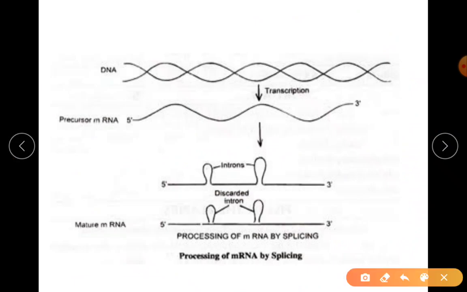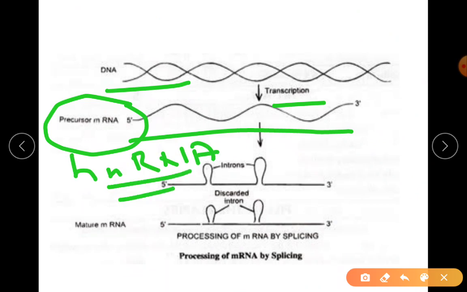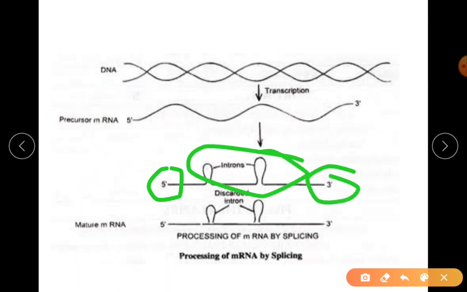So this is another diagram, I am just showing DNA transcription. We get the RNA transcript, also called precursor mRNA or hnRNA. Now what is happening to this hnRNA? It undergoes three modifications: first capping, splicing and tailing. Then only you will get the functional mRNA. So I hope it is clear.